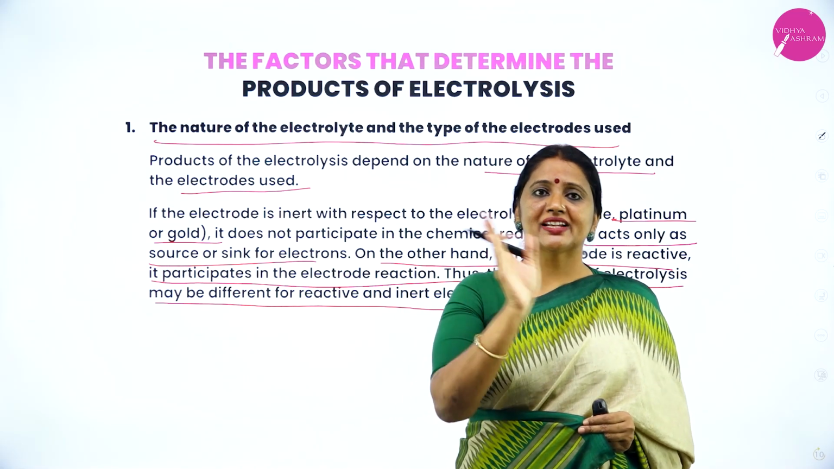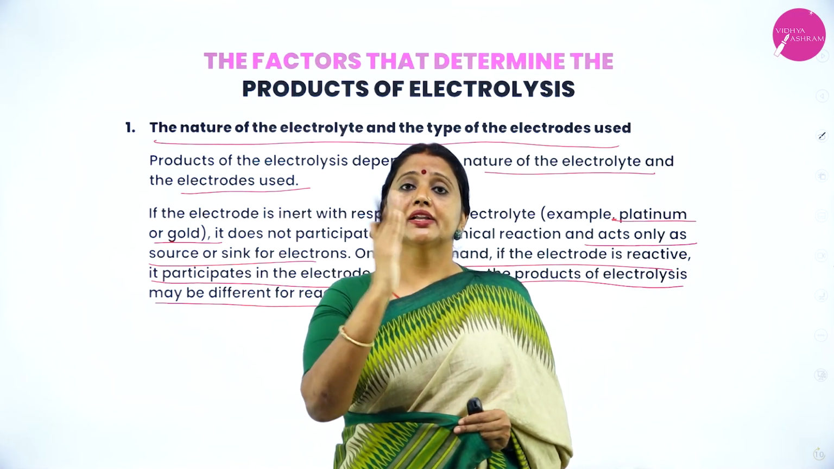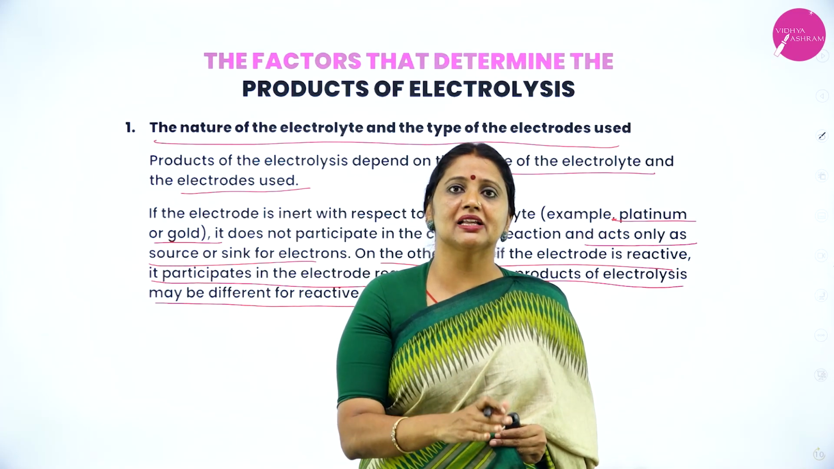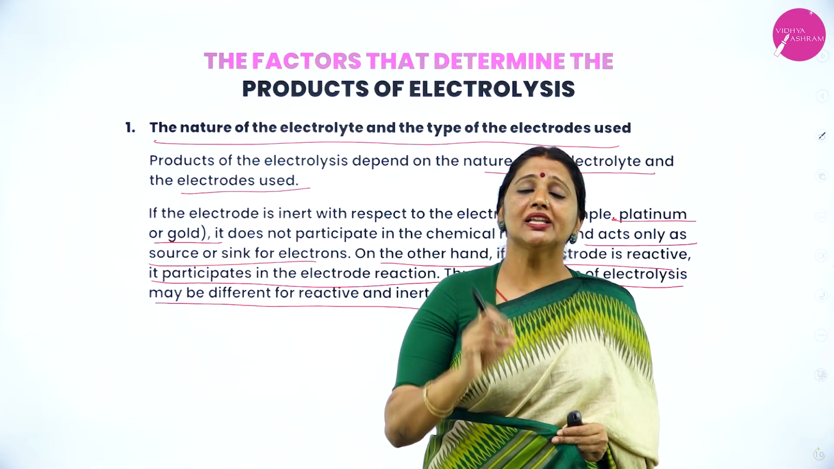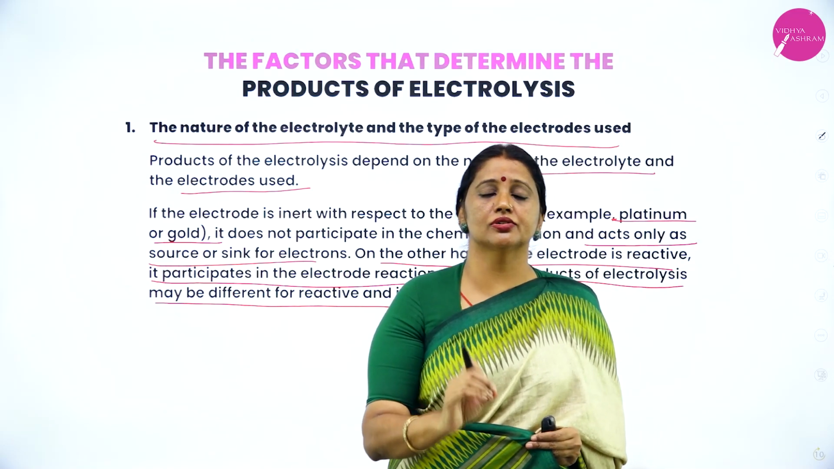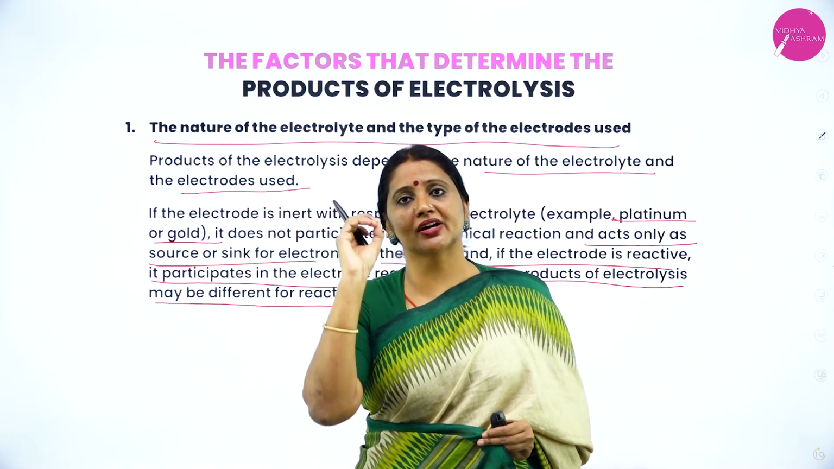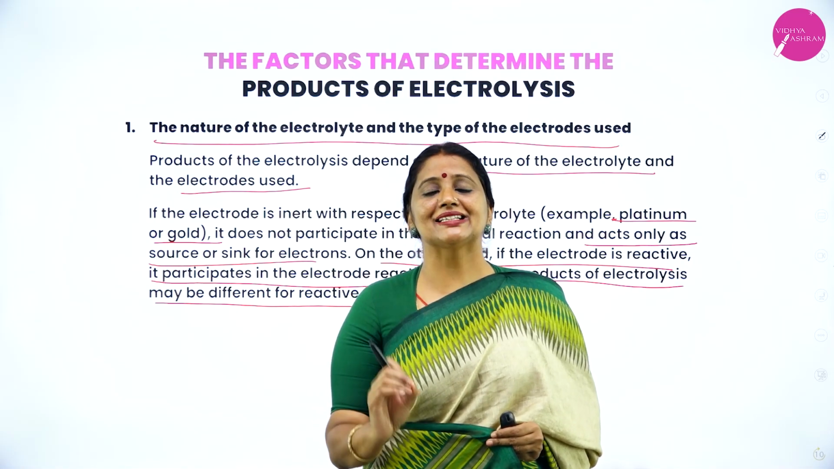What's the difference between reactive electrodes and inert electrodes? Reactive electrodes are involved in a chemical reaction, but an inert electrode does not participate in a chemical reaction. It is only a source or sink for electrons. So, a very beautiful example for an inert electrode is a gold and platinum electrode.